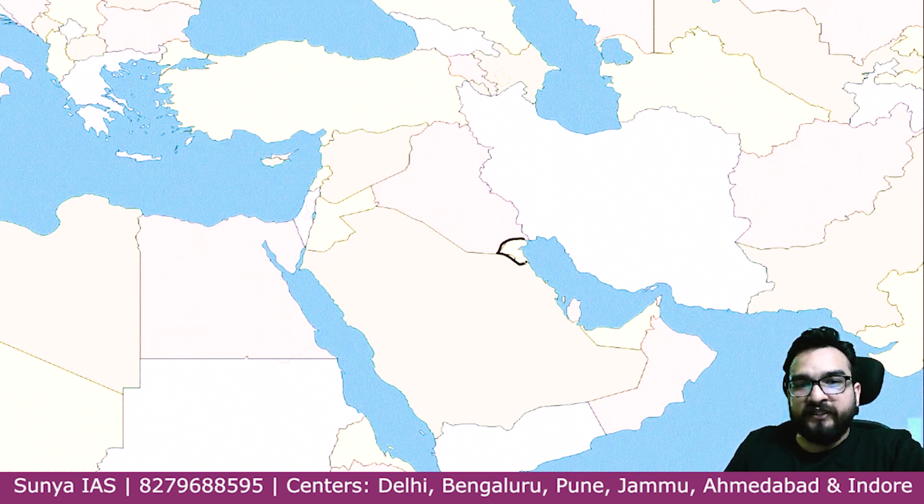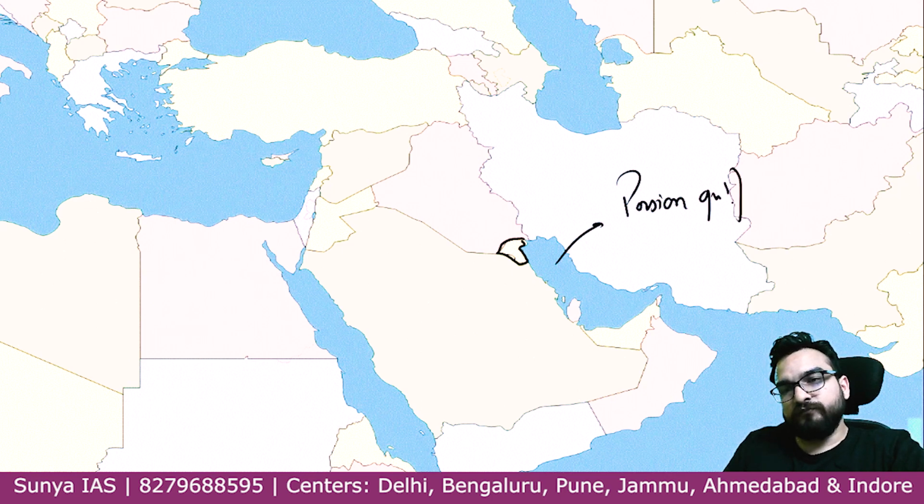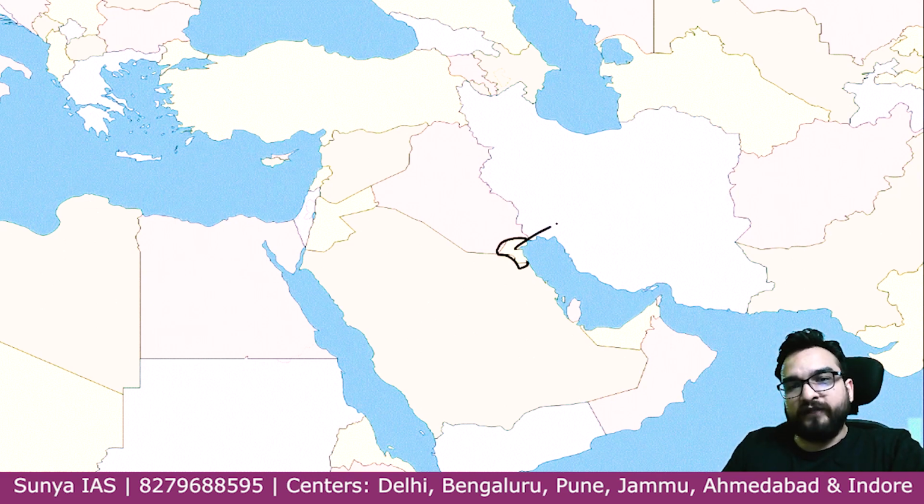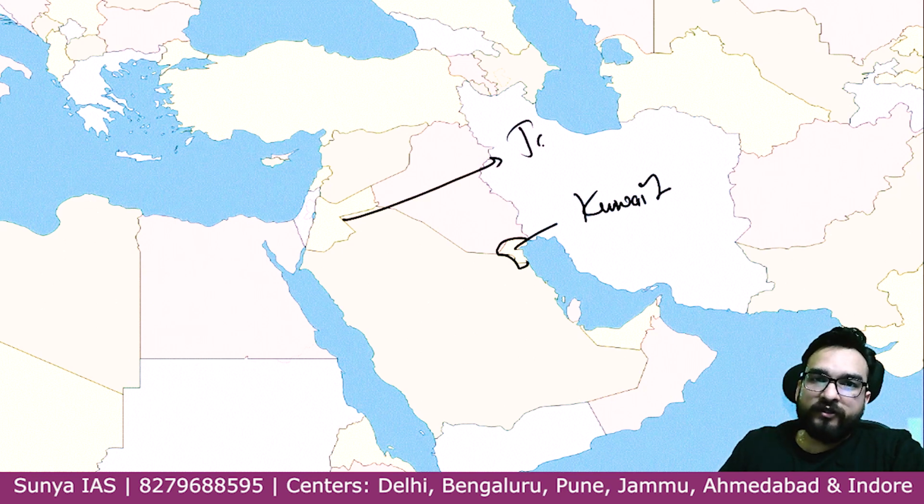Similarly, you will see on the eastern side touching this particular part, which is known as your Persian Gulf, guys. Persian Gulf. Now you have reached the eastern side also. So this is your Persian Gulf. Because the entry, you can see, is narrow. So this country is Kuwait. This country is Jordan.